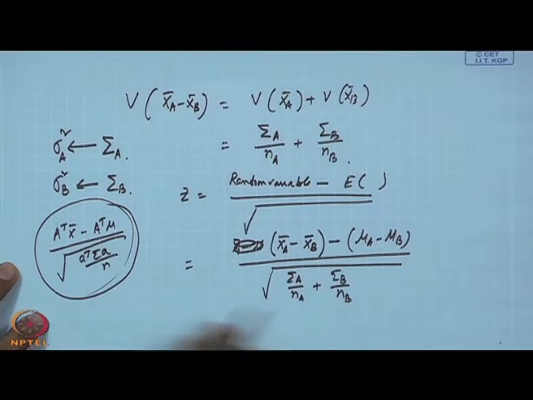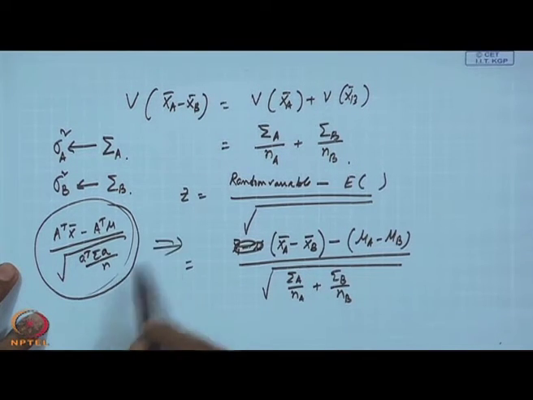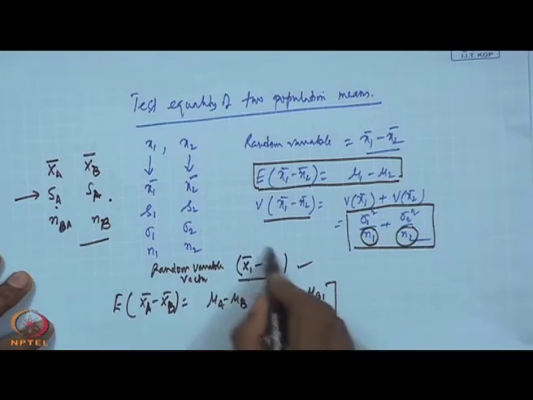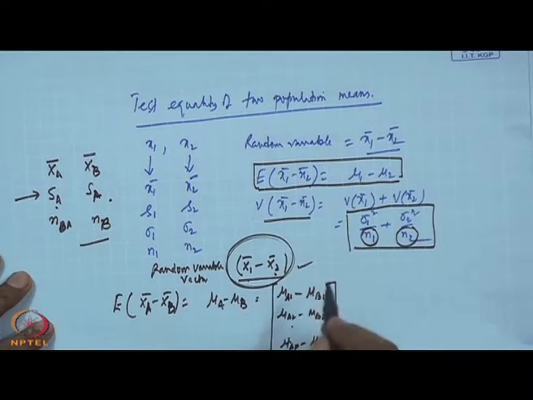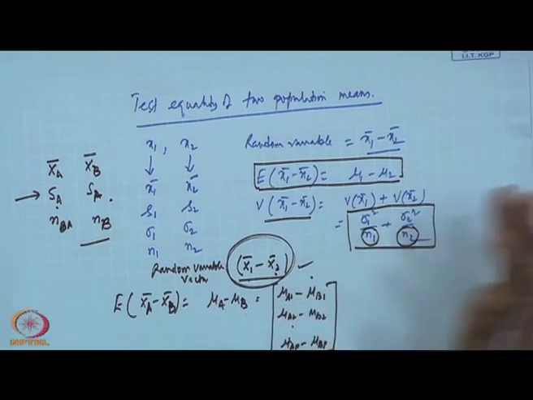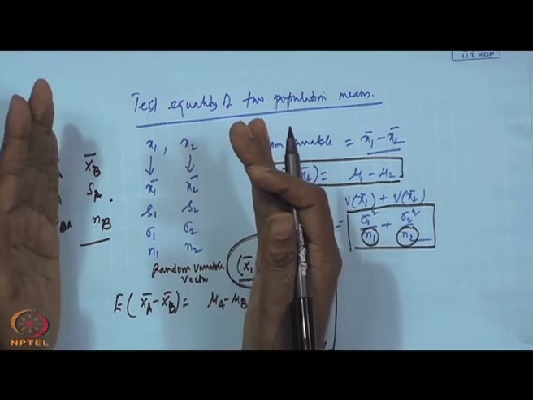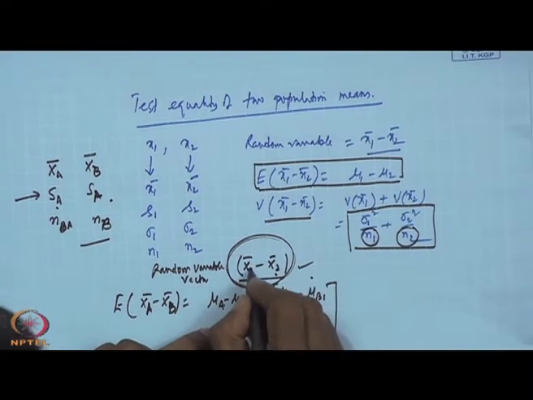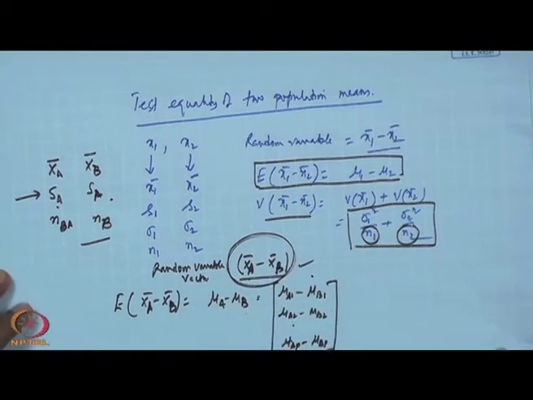That means a similar analog has to be created for the difference also. Please remember, here there is one random vector, that is x1 bar minus x2 bar. Although you are taking samples from two populations, finally you are creating one random vector from x A bar and x B bar. Okay.